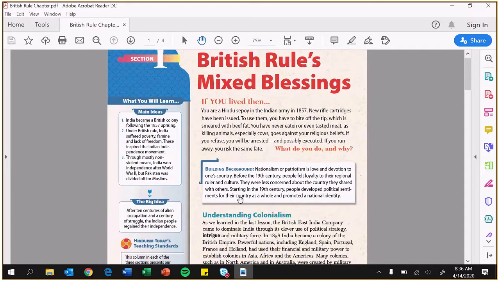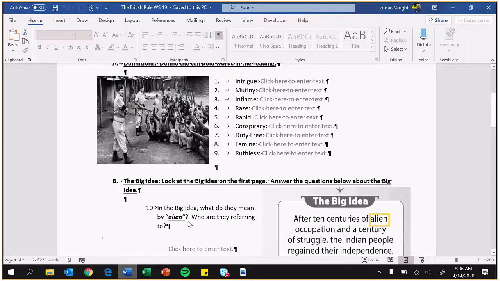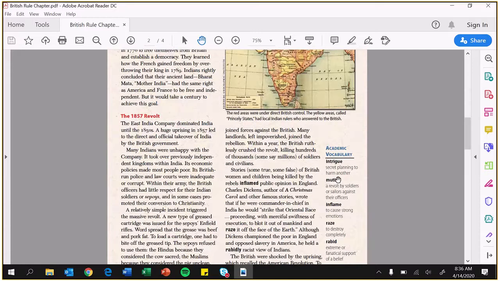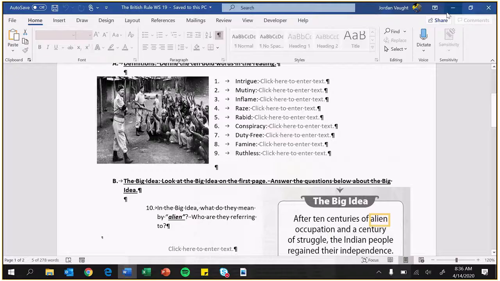I want to hear your opinion on it as you read this, because I'm going to ask you questions about it. So the first one is just simple. Tell me what these are. Just give me the definitions. Pretty simple and easy to find. Most of them can be found on the side. See vocabulary there. So you'll be able to find those pretty simply and easily. So that's just one point of it.